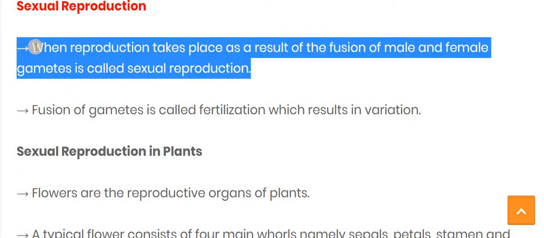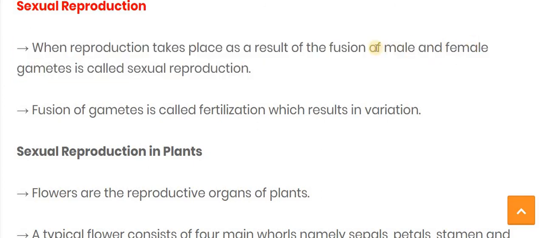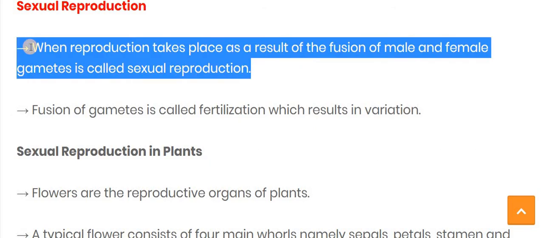When reproduction takes place as a result of the fusion of male and female gametes, it is called sexual reproduction. What happens in asexual reproduction? In asexual reproduction, only one parent takes part in the procedure.